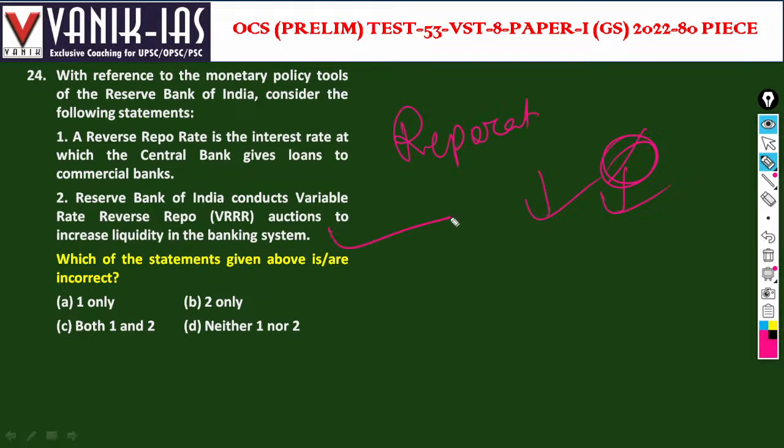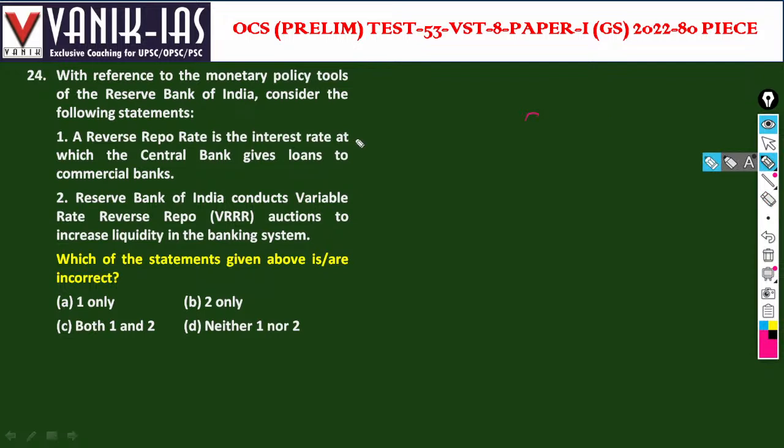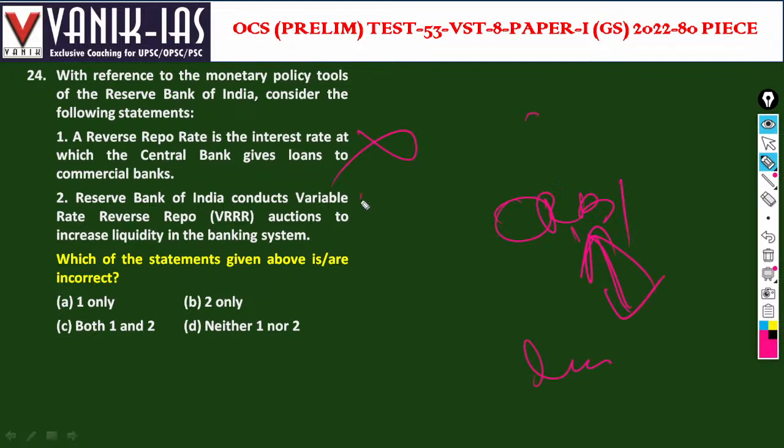The first statement is incorrect, because the rate at which the central bank gives loans to commercial banks is the repo rate. Second statement: when RBI takes a loan, it makes an auction and takes the loan from banks at the reverse repo rate, so the liquidity in the banks decreases. So the second statement is also wrong. Both statements are wrong.